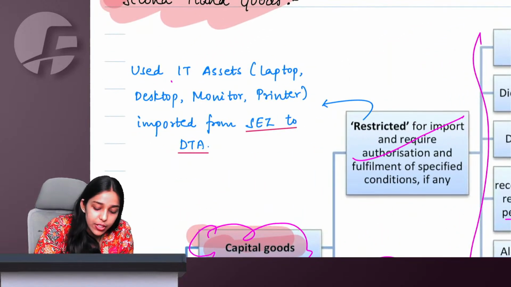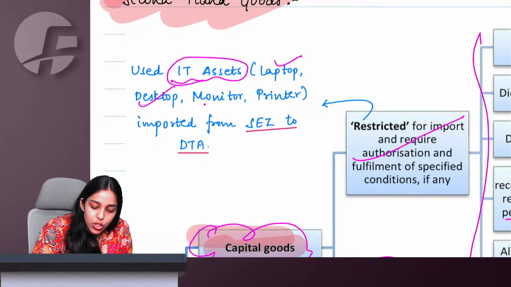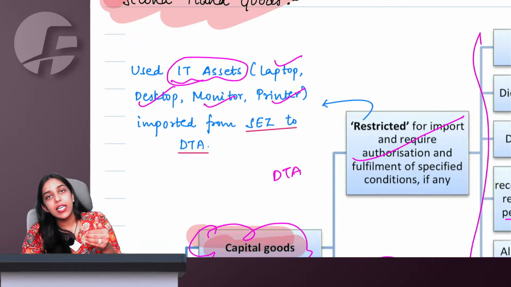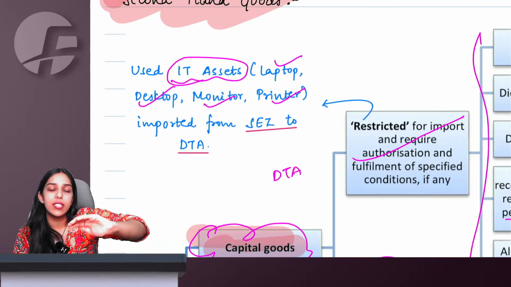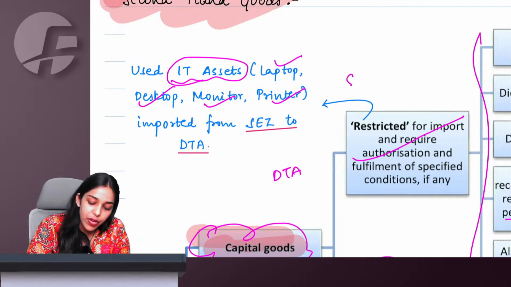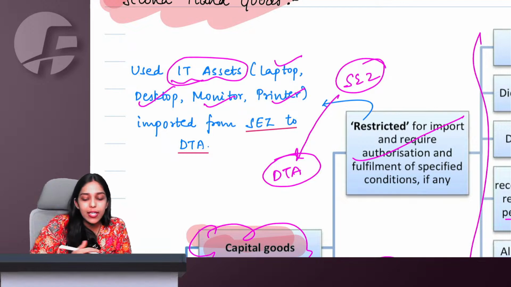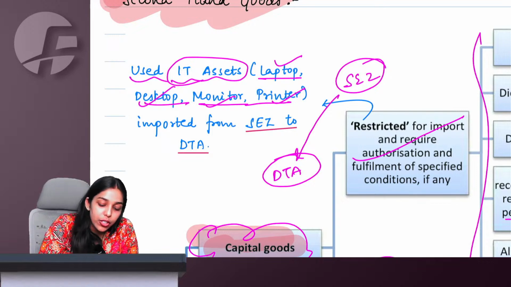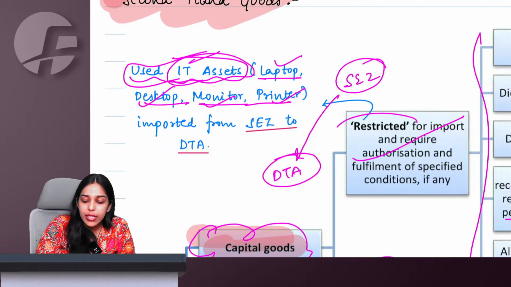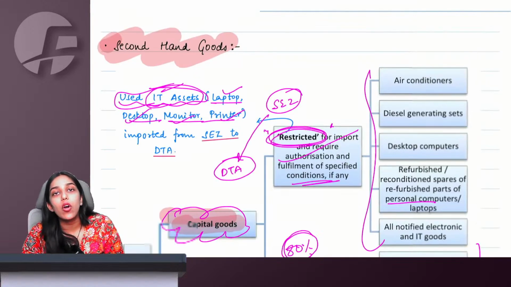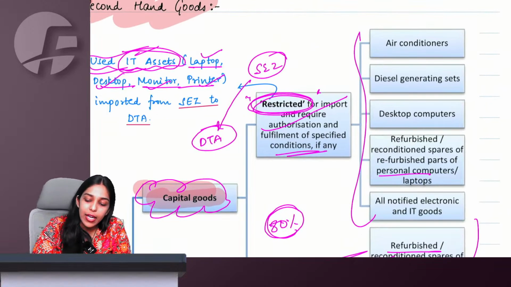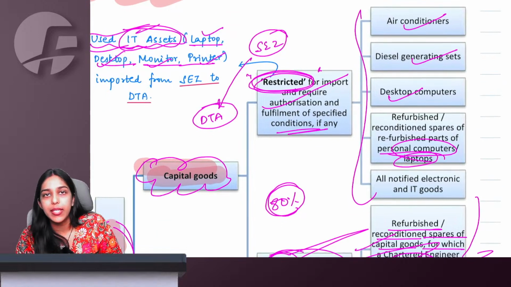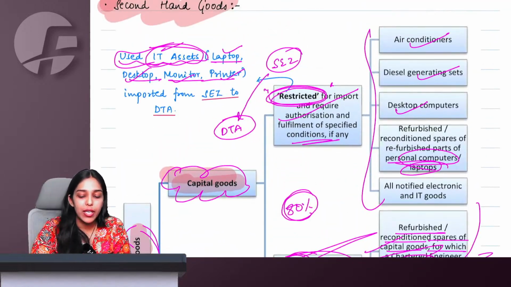Also, if there is any used IT asset, anything, laptop, desktop, monitor, printer, and you are importing from SEZ to DTA. See, understand, when you send from DTA to SEZ, government treats it at par with export, gives you all the benefits. So, whenever from SEZ to DTA, you are sending these laptop, desktop, monitor, printer, then for DTA it is kind of import only. And if you are importing these used IT assets, then also they are restricted only. You will have to take authorization. So any second hand air conditioner, diesel generating set, desktop computer, PC, laptop, any electronic items, basically we can say, if you want to import second hand, you will have to take authorization.